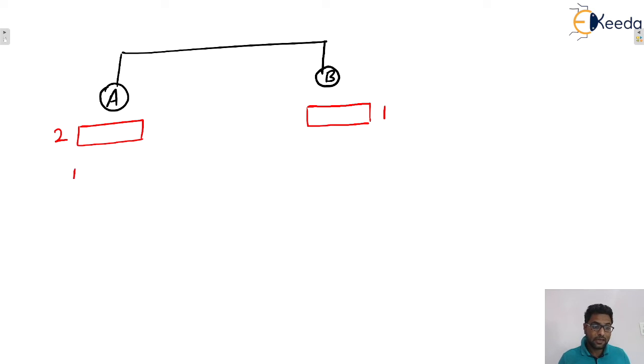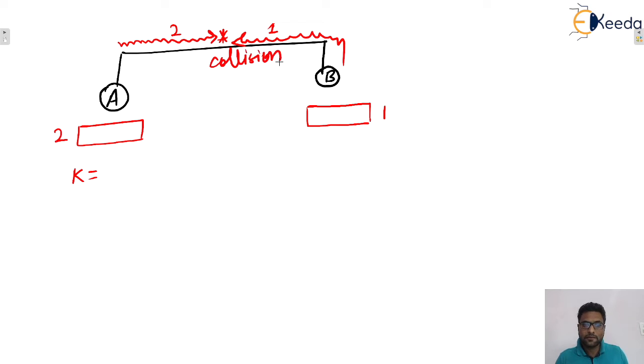Now remember this one. What will be the K value? Listen to me correctly, guys. A's data is new data, meaning the second data packet. So the second data packet never participated in the collision, isn't it? But B's data packet is the first data packet, which already collided. Let's say again A transmits his data packet 2 and B transmits his old data packet, that is packet 1, and again there is a collision. Now you only tell me what will be the values of K.